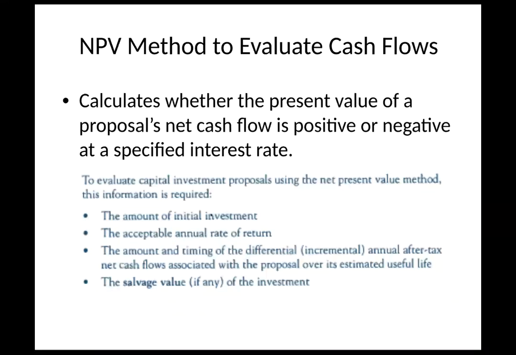So one thing to expect on the exam that is not a calculation is a question that's going to ask, what information do you need to evaluate a capital investment proposal? And here's the 4 things you need to know. The amount of the initial investment, the acceptable annual rate of return, the amount and timing of the differential incremental annual after-tax net cash flows associated with the proposal over its estimated useful life.